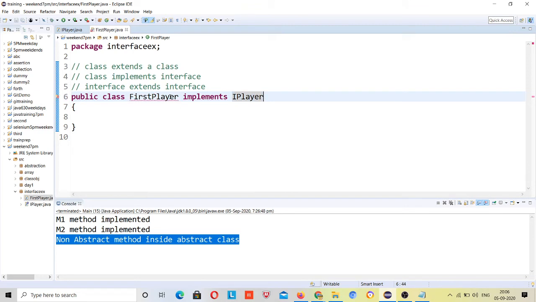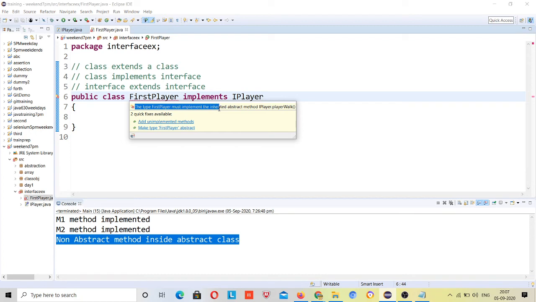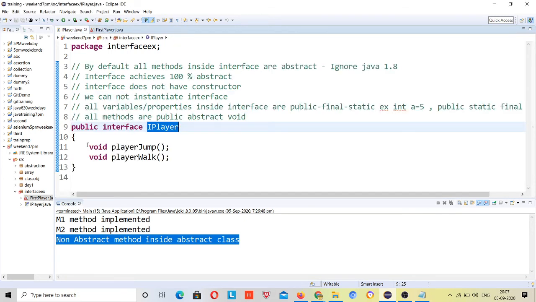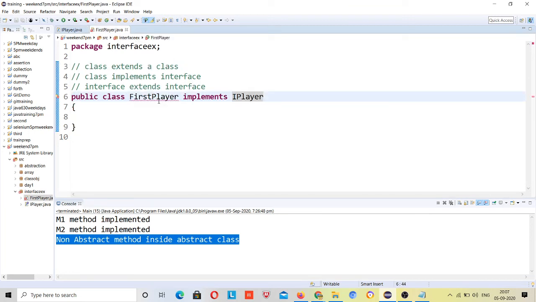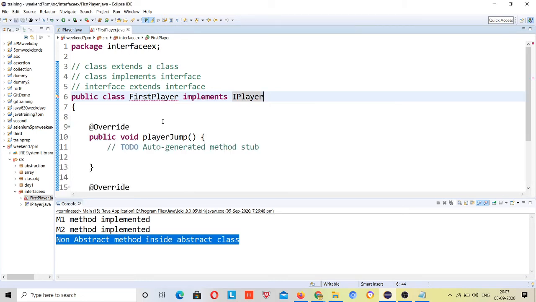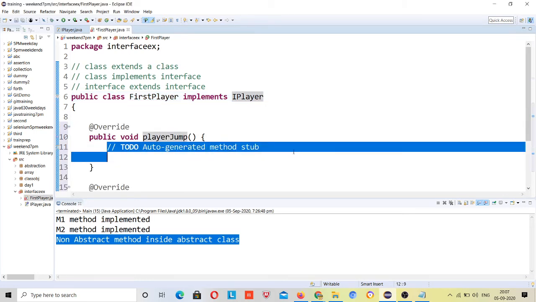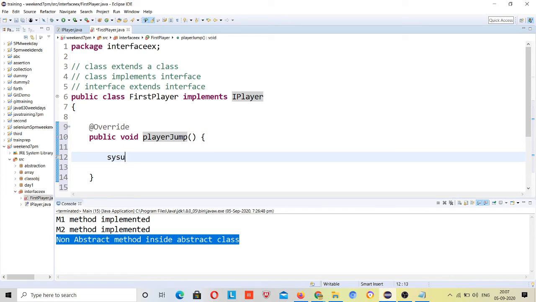Okay, now try the error. The type FirstPlayer must implement the inherited methods, right? Abstract method IPlayer.playerWalk. We have to implement actually all these two unimplemented methods here. Then only I will be able to create the object for this class. So suppose I write here, add unimplemented methods, and in this FirstPlayer I will provide here sysout